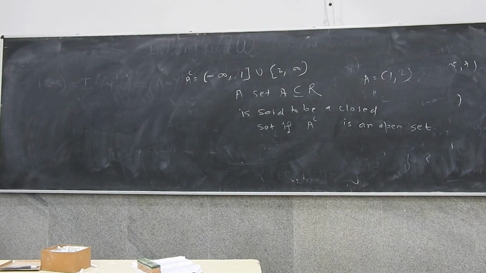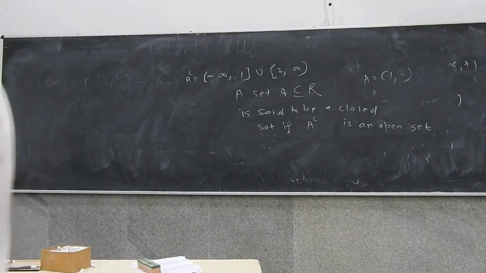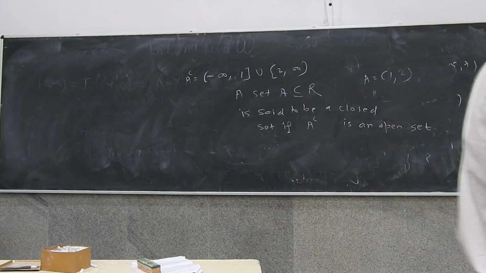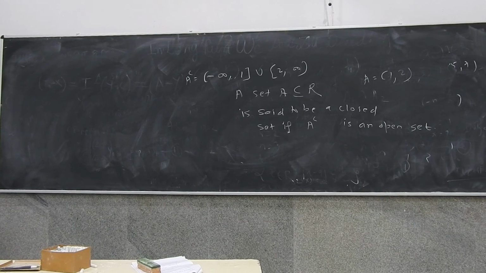So prove to me that the intersection of closed sets is closed. Go to De Morgan's laws. We have learned De Morgan's laws, right? (A union B) complement is A complement intersection B complement. You studied it just the day before yesterday, didn't you? (A union B) complement is A complement intersection B complement. Use that, and prove to me that the intersection of two closed sets will be closed.